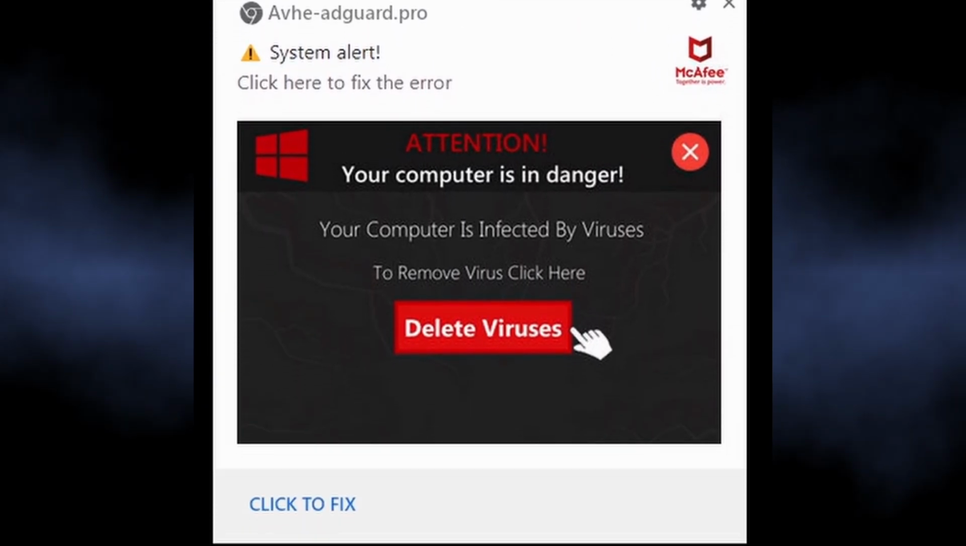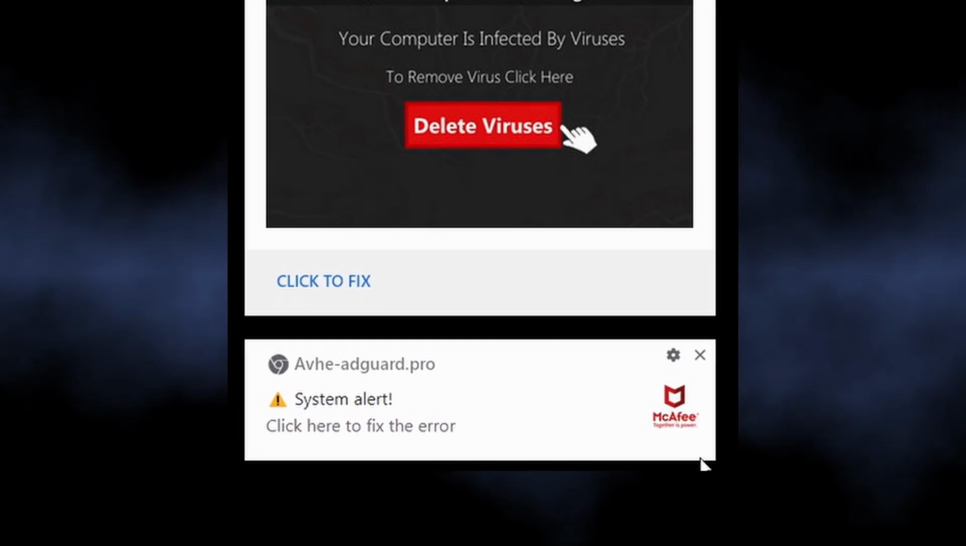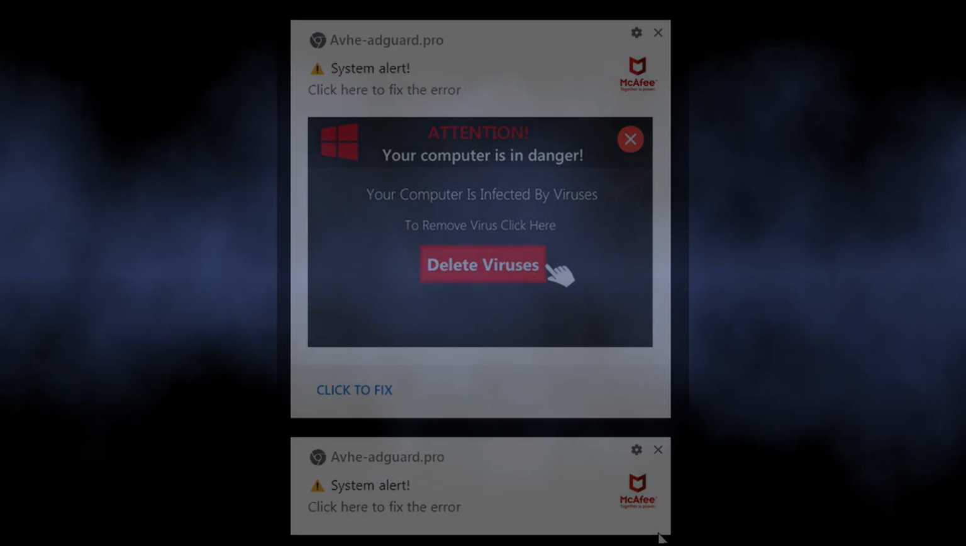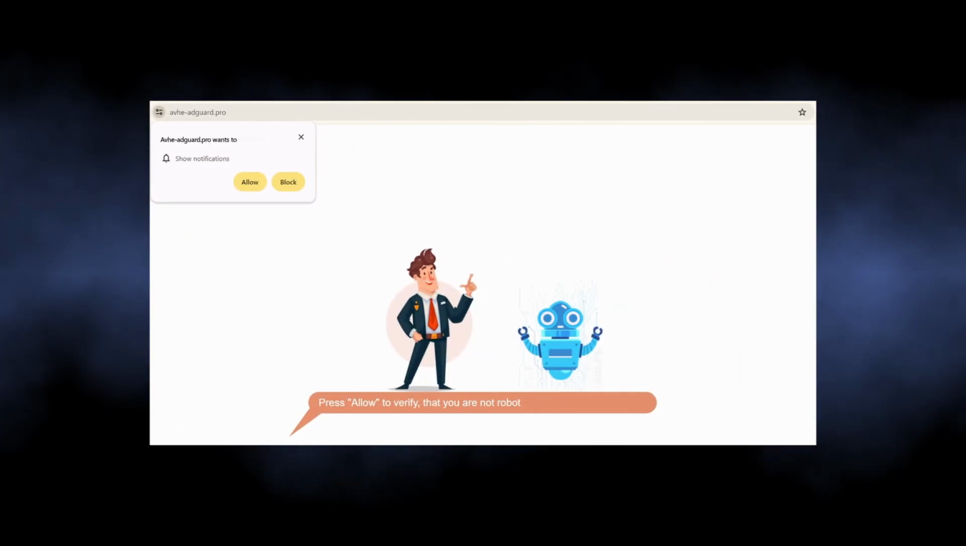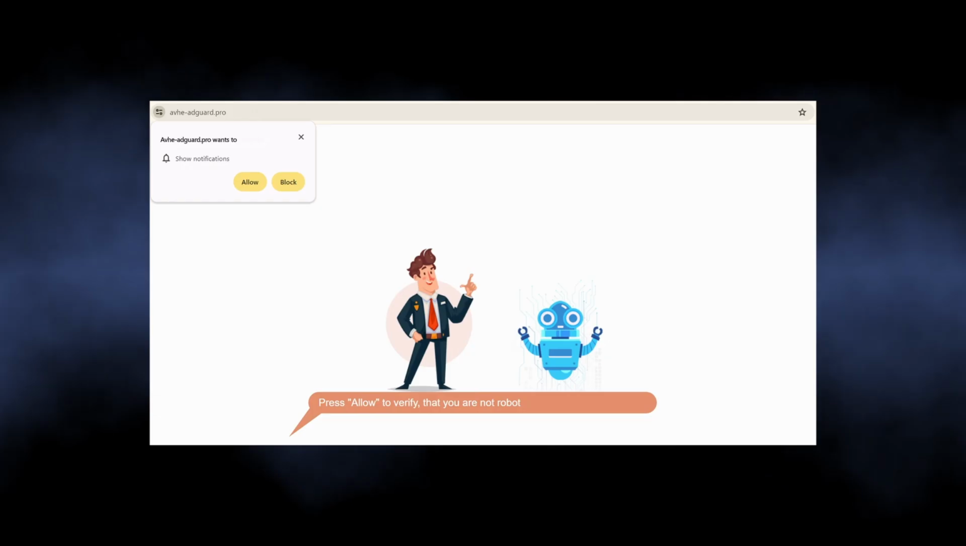Avhe-adguard.pro is a part of a malicious campaign that targets at showing people dozens of unwanted advertisements. It abuses the legit browser mechanism of push notifications to show advertisements, not only in the browser itself but also in the system notification bar.